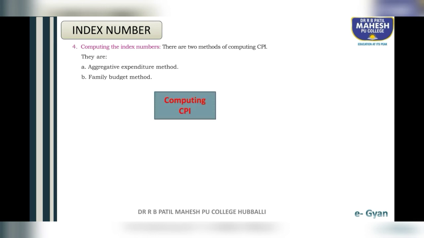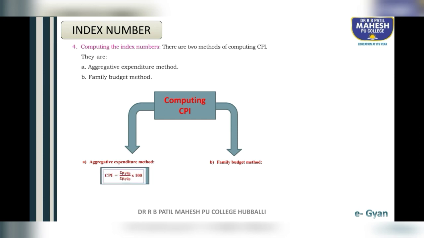Students, the next step is computing CPI. So it is also very important, students. Every year one question is fixed from consumer price index number, also called cost of living index number. To compute CPI, we have two types of formula. One is the aggregate expenditure method, another is the family budget method. The formula of the aggregate expenditure method is CPI equals summation P1 Q0 divided by summation P0 Q0 into 100. And the family budget method is CPI equals summation WP divided by summation W.